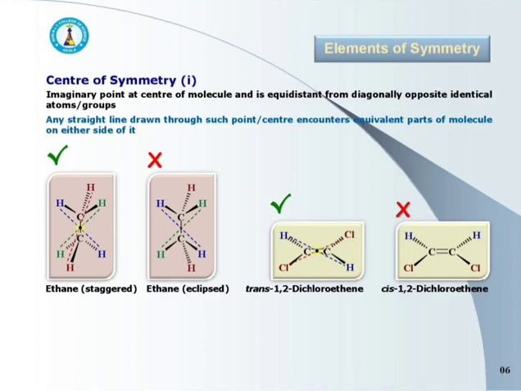I am going to repeat about the center of symmetry. It is an imaginary point which lies at the center of the molecule and is equidistant from the diagonally opposite identical atoms or groups. In other words, it is an imaginary point which lies at the center of the molecule and any straight line drawn through it encounters the equivalent parts of the molecule on either side of the center. It is denoted by the letter small i.